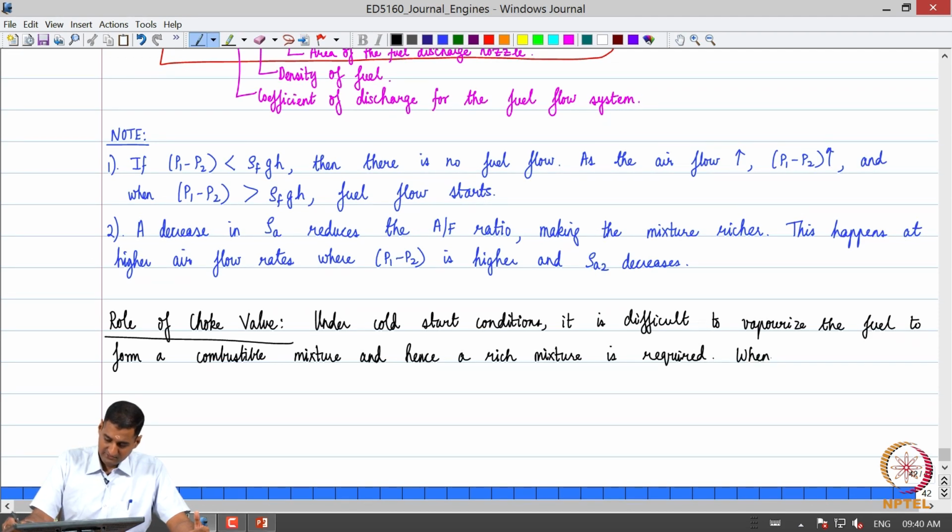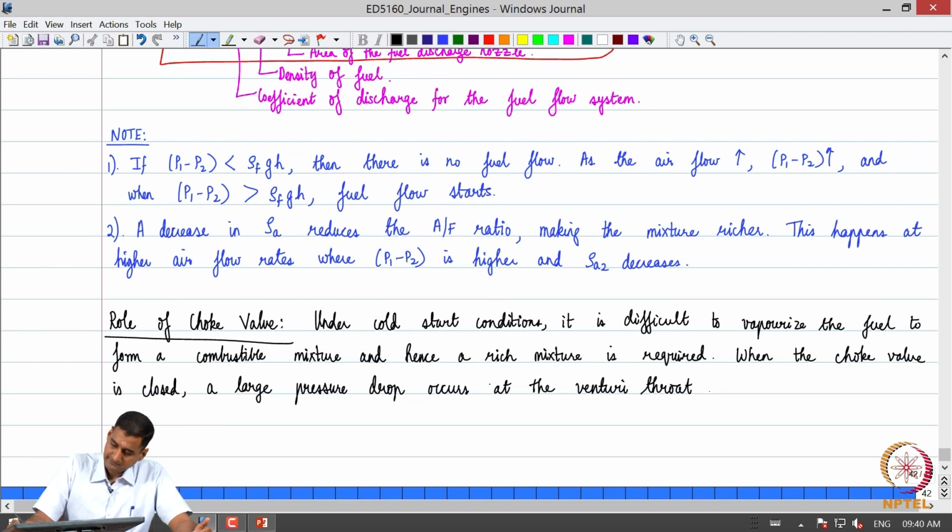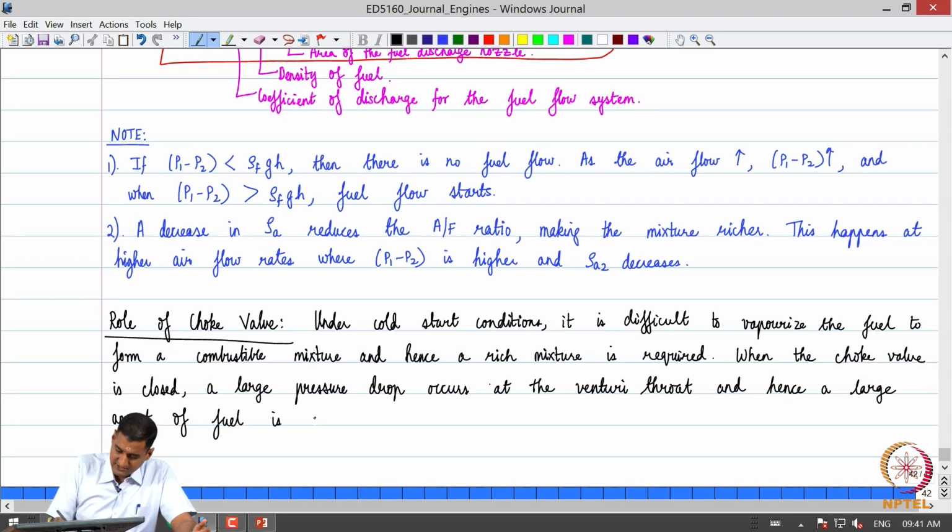So when the choke valve is closed, a comparatively large pressure drop than when it is open occurs at the venturi throat, and hence a larger amount of fuel is introduced through the fuel discharge nozzle.